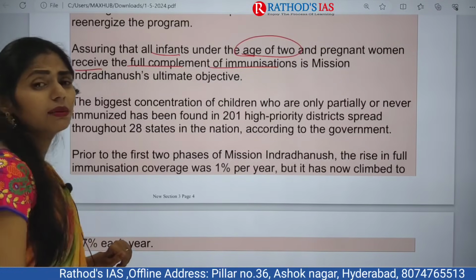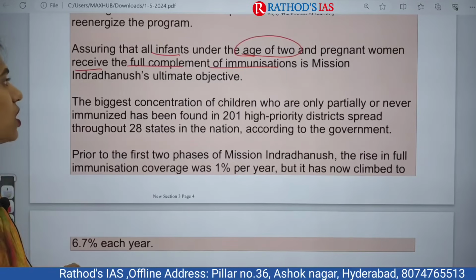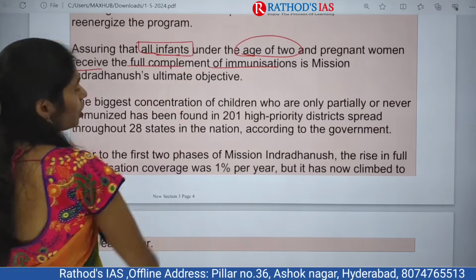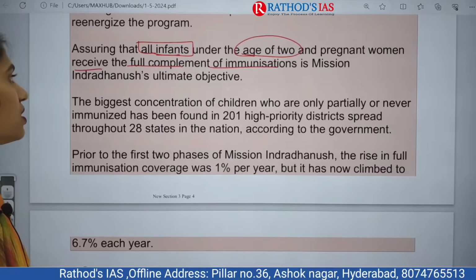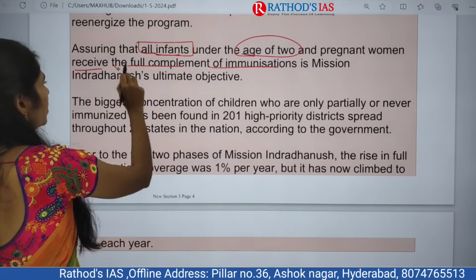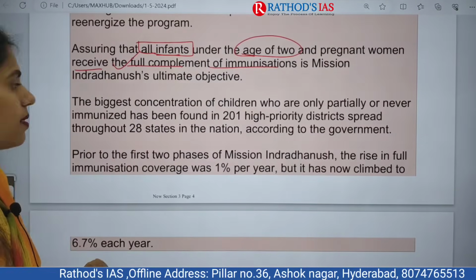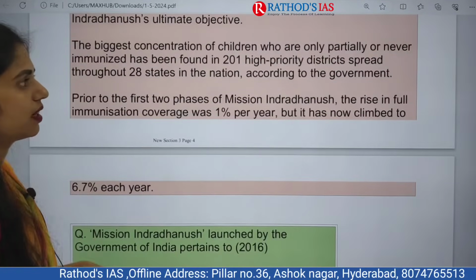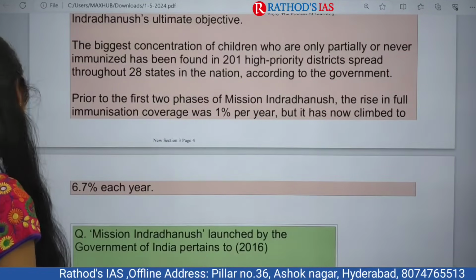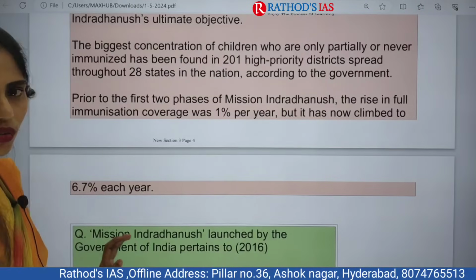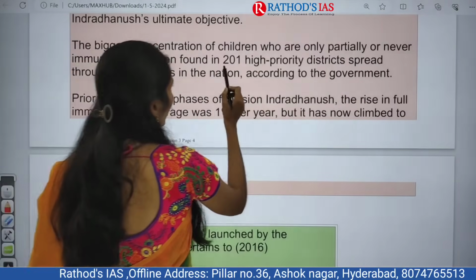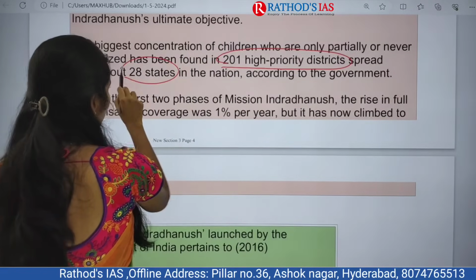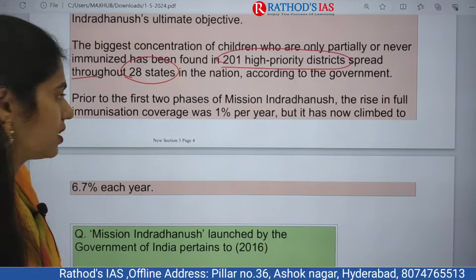So what is the ultimate objective of this Mission Indradhanush? First one is it is focusing on all infants who are under age of 2 years as well as pregnant women, so they will be receiving vaccines. And next one is the biggest concentration of the children who are partially or never immunized have been found in 201 high priority districts, and they are spread throughout 28 states in the nation according to the government.